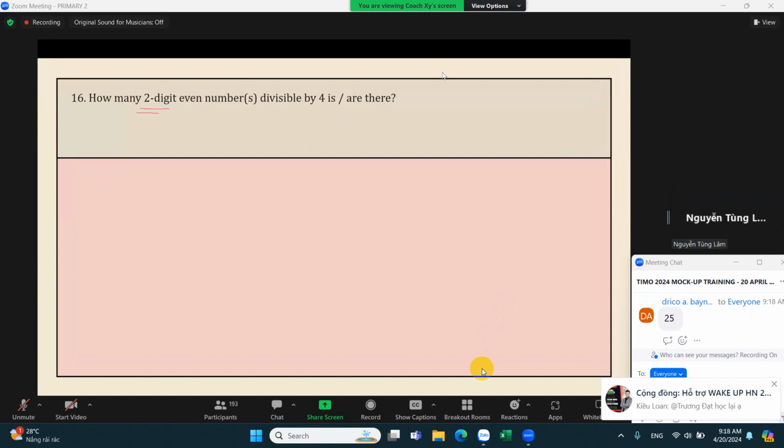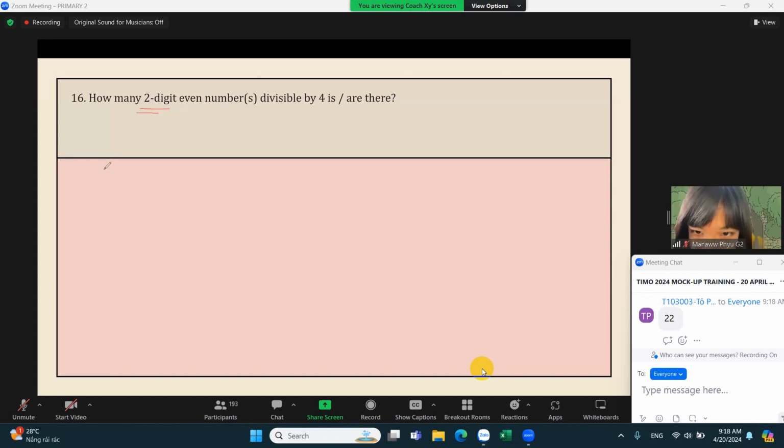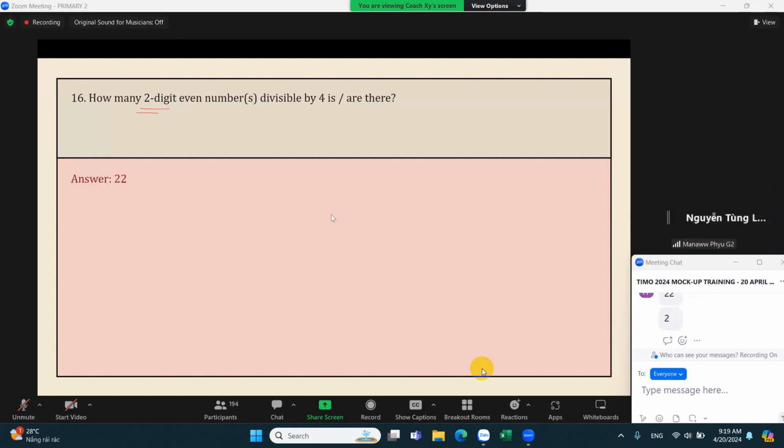How do we get 22? Do you already know this one? We need to multiply 4 by 1, so for example, 4 times 2, and 4 times 3 is 12, like that.